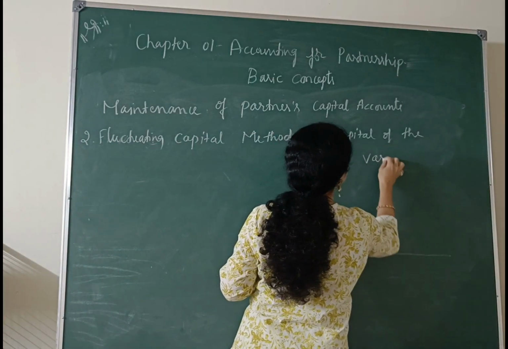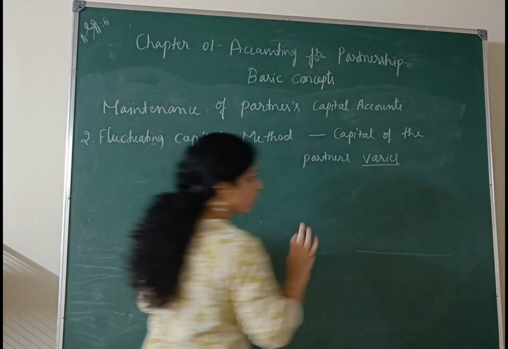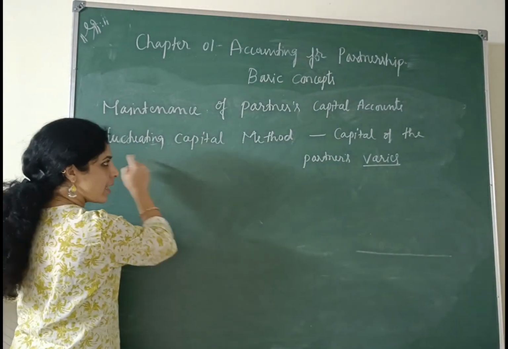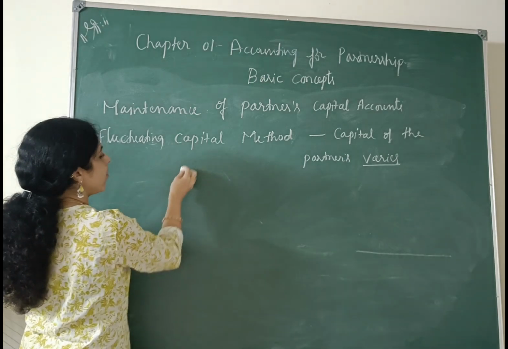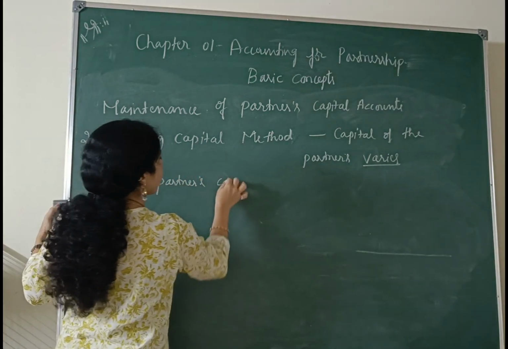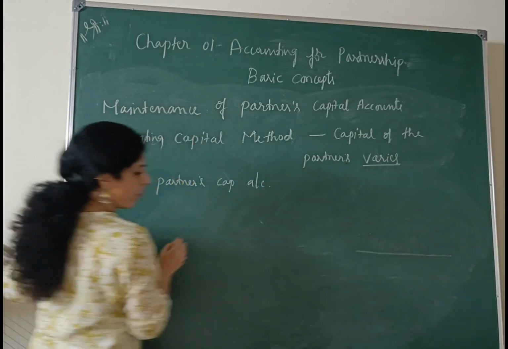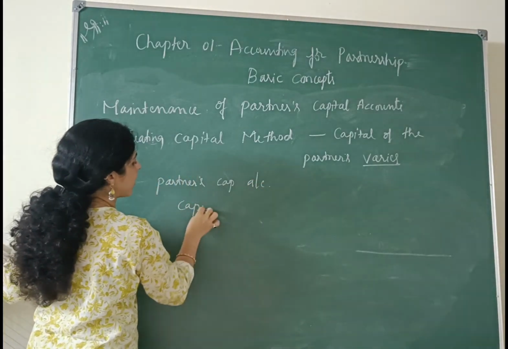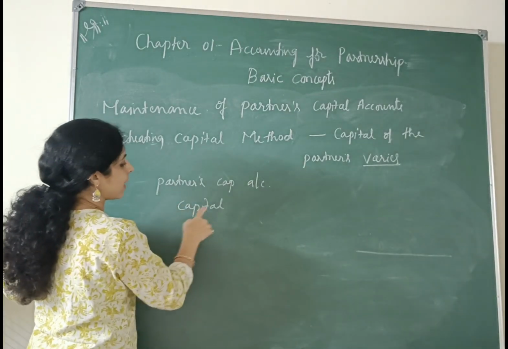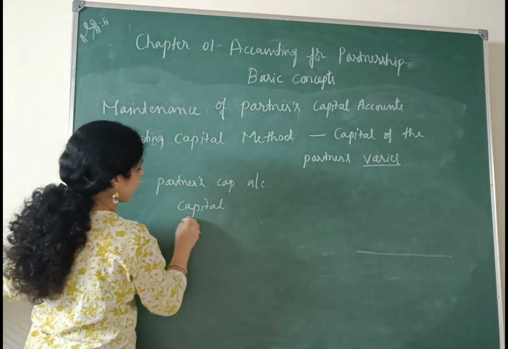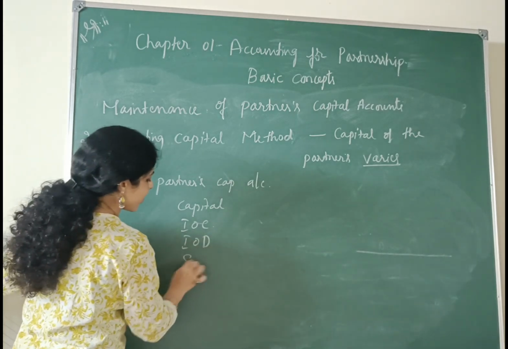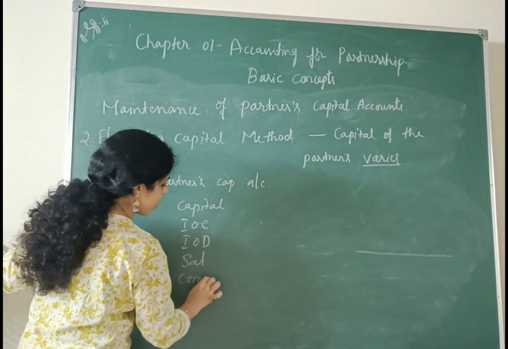Capital of the partners varies or differs from year to year, because in this fluctuating capital method we maintain only partners capital account, in which we record capital investment made by each partner, and also interest on capital, interest on drawings, salary, commission.